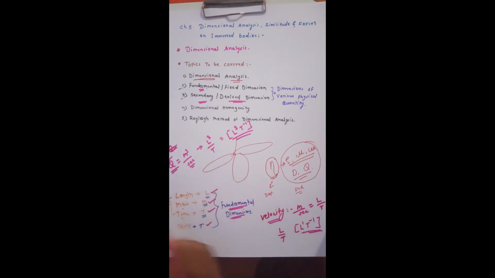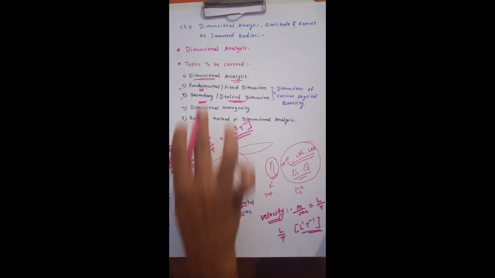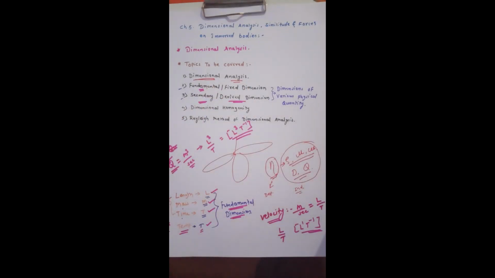If in the problem heat is involved, then temperature is also considered as a fundamental quantity, and T will be considered as a fundamental dimension. So this is related to fundamental or fixed dimension.